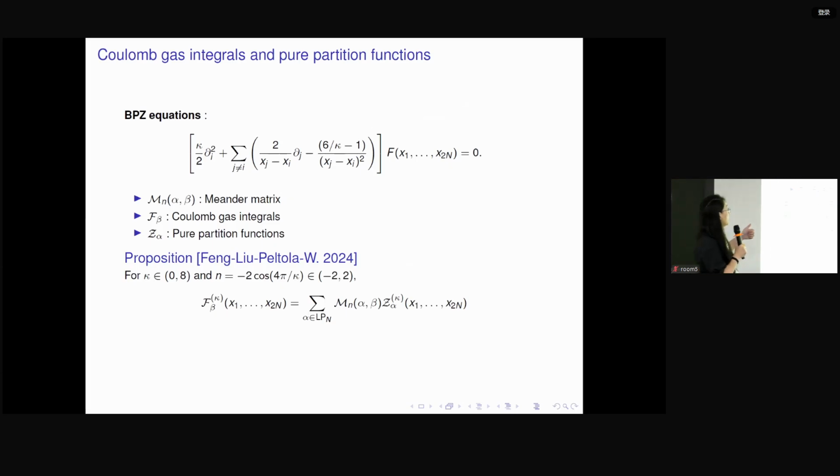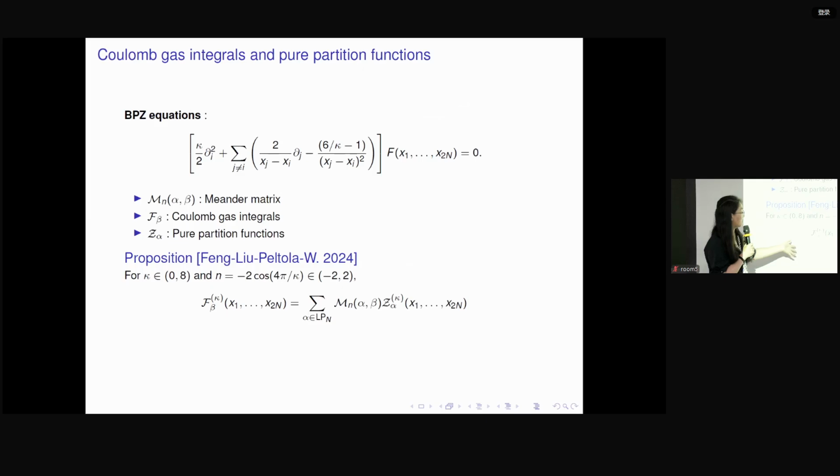So the pure partition function and the Coulomb-Gas are both solutions to the BPZ equation, but they are two different collections of solutions. Pure partition functions form a basis, so they are linearly independent. And the Coulomb-Gas can be written as a linear combination of pure partition functions, with the coefficient given exactly by this Meander matrix. Here we also want to mention that by this formula, we can already see that Coulomb-Gas integrals are not always linearly independent.